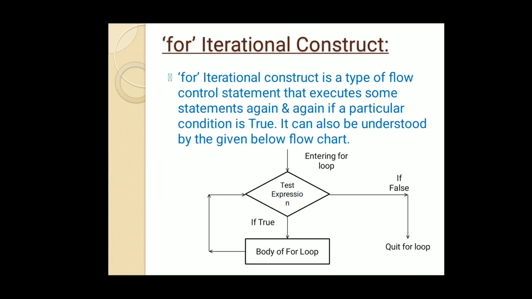First of all, we will discuss the for iterational construct in detail. The for iterational construct is a type of flow control statement, as we discussed earlier, that executes some statements again and again if a particular condition is true. It can also be understood by the given flow chart. As you can see on the screen, when we enter the loop, we check a test expression. Most times it is a numeric condition. If the condition is true, the body of the loop keeps on executing, and when the condition of the test expression becomes false, we quit the loop.